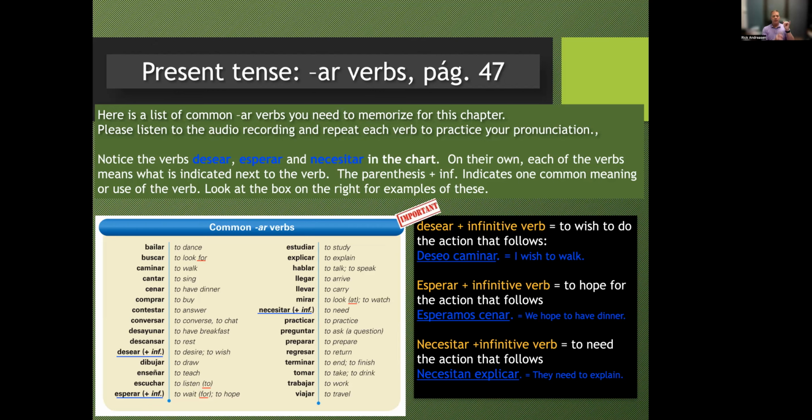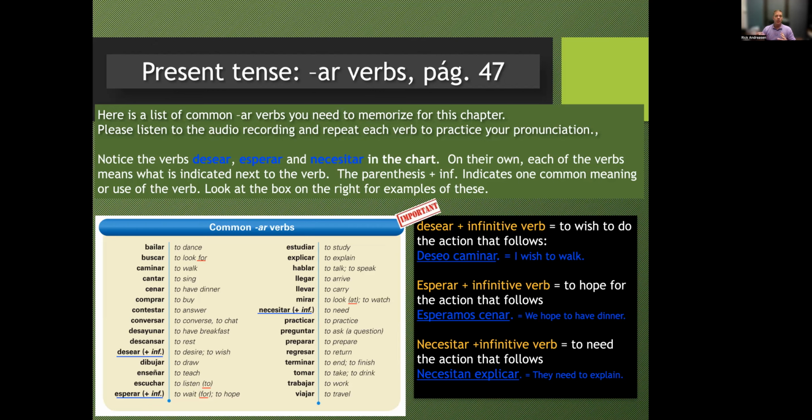All right, let me go back. The verbs that I have in blue, desear, esperar, necesitar, are verbs that have a context when put with another verb. For example, I wish to walk, right? We have 2 verbs, and both I desire and to walk refer to me. As long as both verbs refer to the same person, whether that's me or you or him or her or we, then you don't conjugate the second verb. You leave it in the infinitive. So that's why desear, I desire, caminar, to walk. Yo deseo caminar.